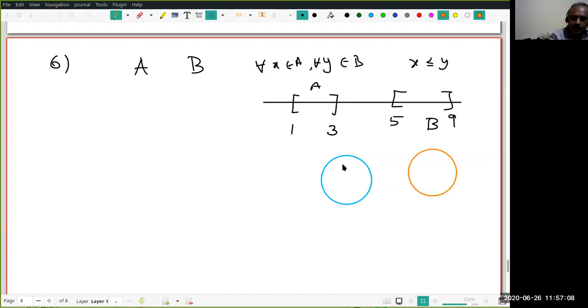What I know is you take anybody here, the amount he has will be less than or equal to anybody you take here. You understand that? X has some money, but you take any Y, he will have more money than X. Whatever X you take and whatever Y you take, this fellow will have more money than this guy.